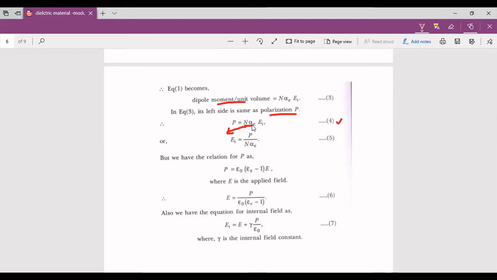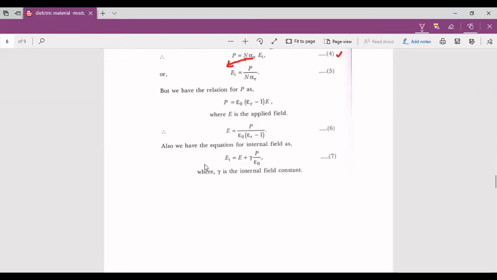Now rearrange this expression, as we want Ei. Taking N alpha e to the denominator of P, Ei equals P by N alpha e. You can call this expression equation number 5. Next, in the equation P equal to epsilon naught into (epsilon r minus 1) into E,